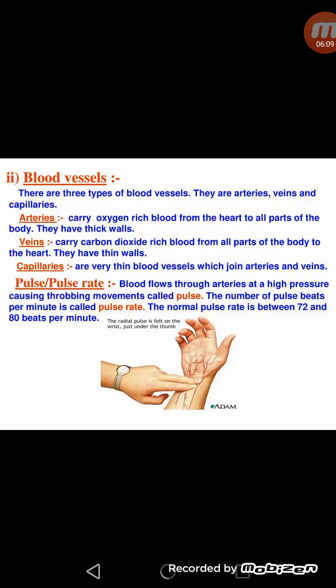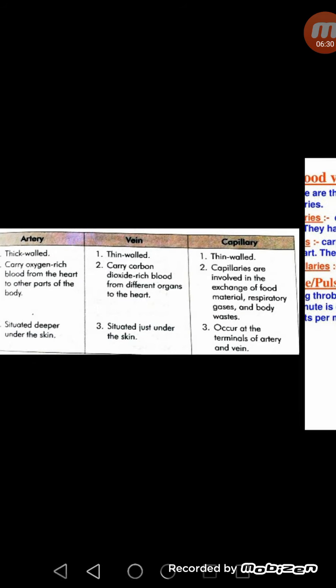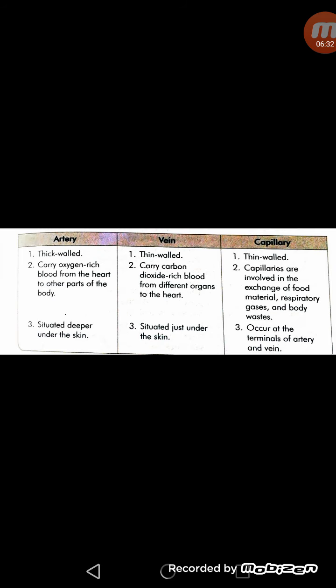Second one is veins. Veins carry carbon dioxide rich blood from all parts of the body to the heart. It means they are those blood vessels which mainly consist of CO2 rich blood, and they have thin walls. And the capillaries are very thin blood vessels which join arteries and veins together. This is the basic difference given in this table.